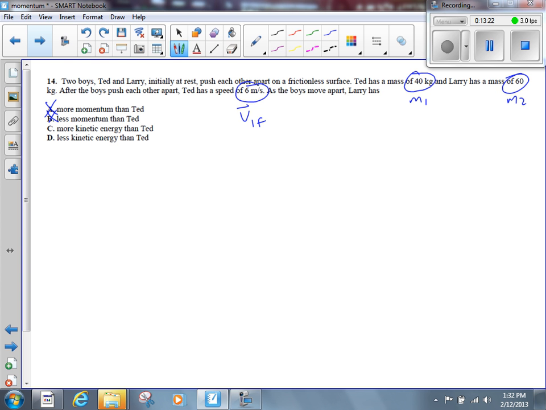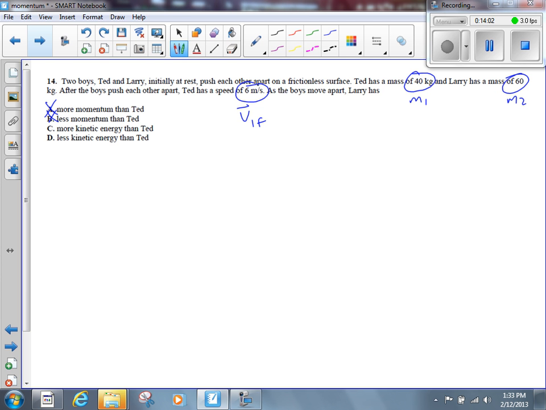What was the total momentum of Ted and Larry before they pushed each other? 0. What is the total momentum of Ted and Larry after they push each other? 0. So if Larry goes off with 10, then Ted has to go off in the other direction with 10. So the magnitude of the momentum has to be the same. That precludes A and B from being legitimate possibilities. Well, let's look at kinetic energy then. In order to compare their kinetic energy, we actually have to calculate EK. EK is equal to 1/2 mV squared. But in order to do that, we need the speed of Larry. We don't know how fast Larry is moving.